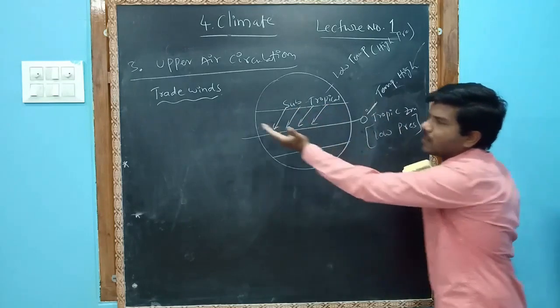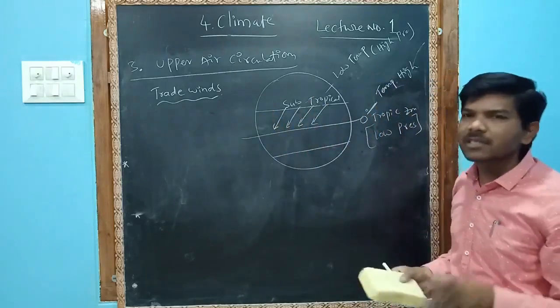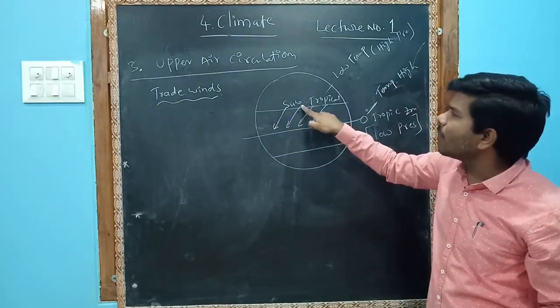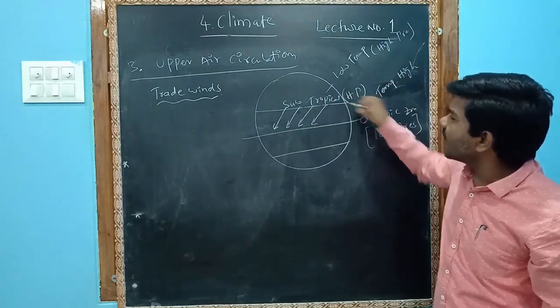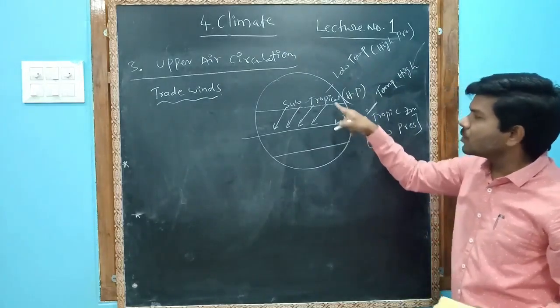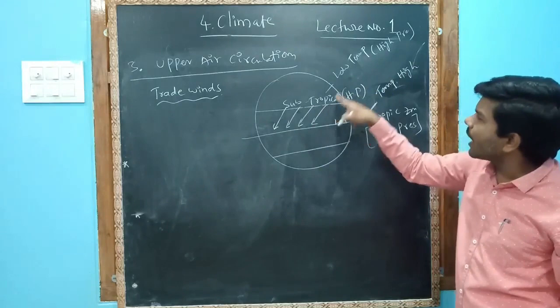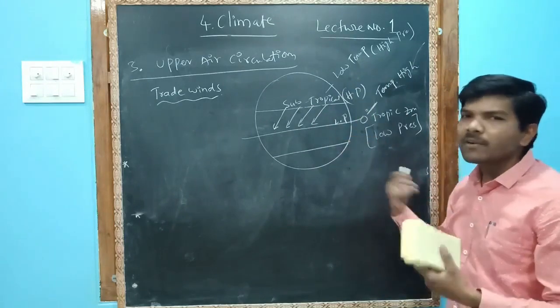So these winds are called trade winds. What are trade winds? Simple. Trade winds blow from the subtropical high pressure area, HP, to the equatorial low pressure area, LP. So these are going from the subtropical high pressure zone to the equatorial low pressure zone. So these are trade winds.